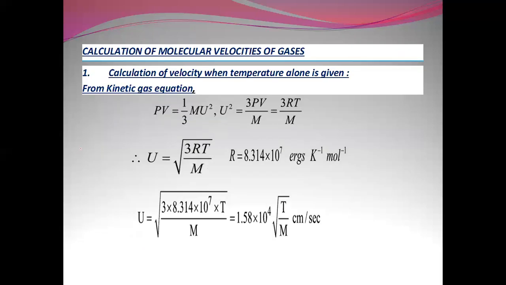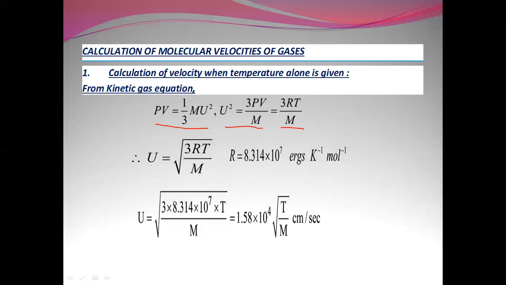Now, calculation of molecular velocities of gases. Calculation of velocity when temperature alone is given. So when temperature alone is given, what can be utilized here? PV is equal to 1 by 3 mv square, or v square is equal to 3 PV by m, or 3 RT by m.